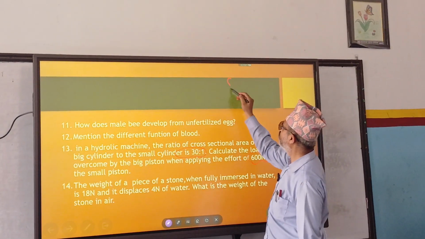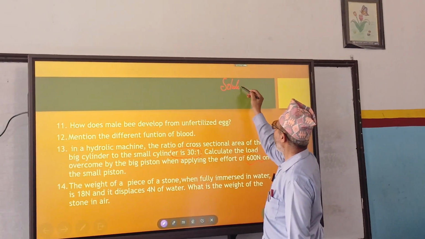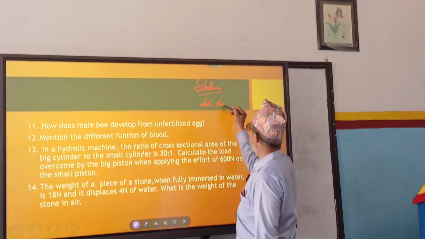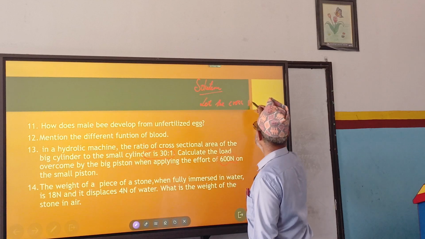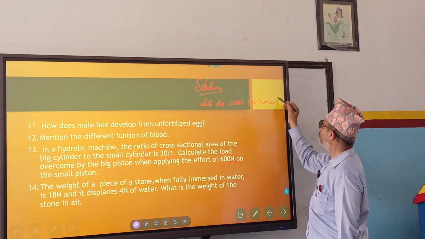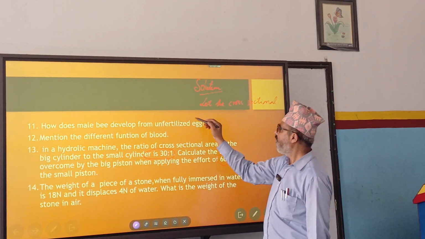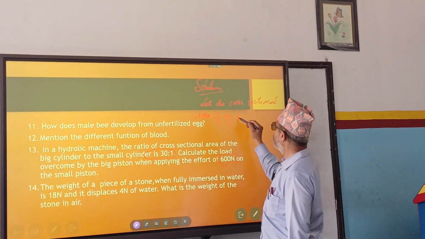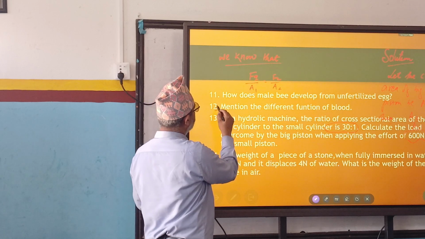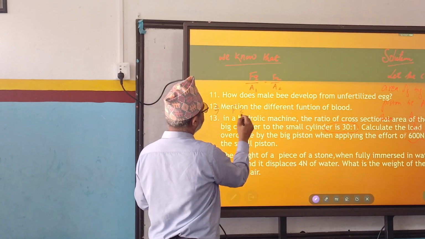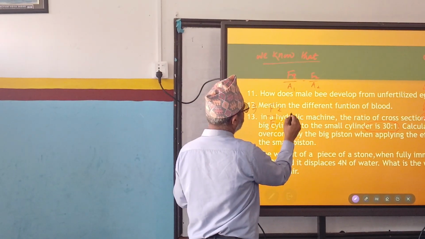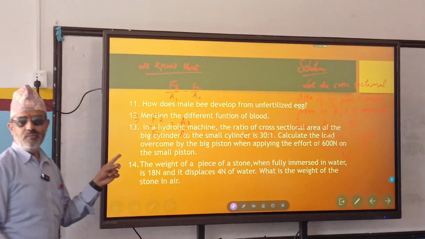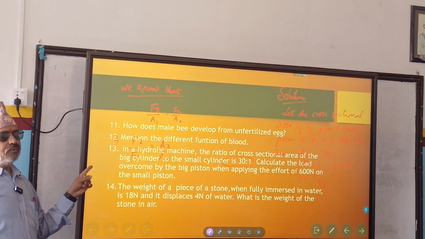So, solution. Let the cross-sectional area of the big piston be A2. F2 by F1 equals A2 by A1. Remember the formula. What is the formula?